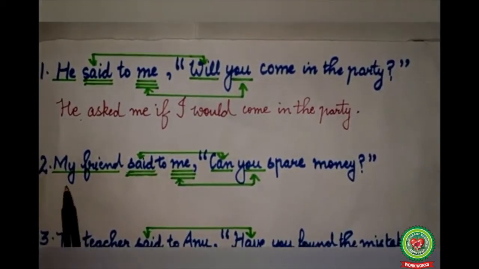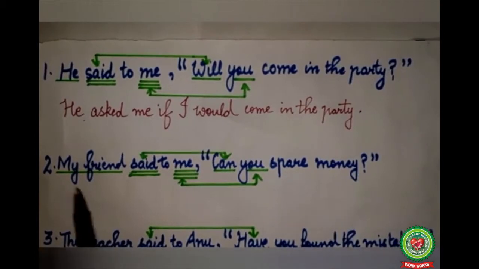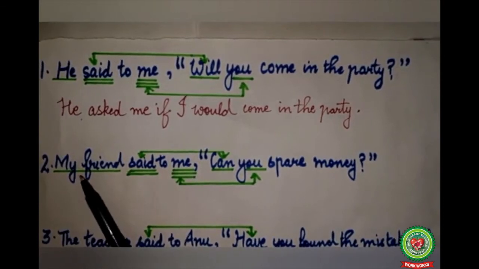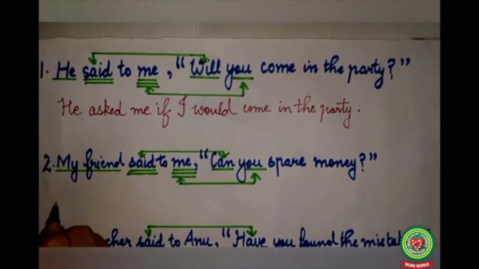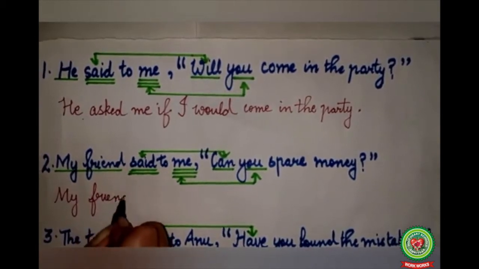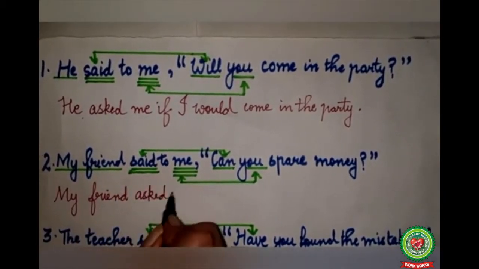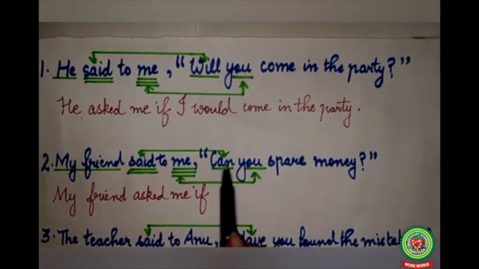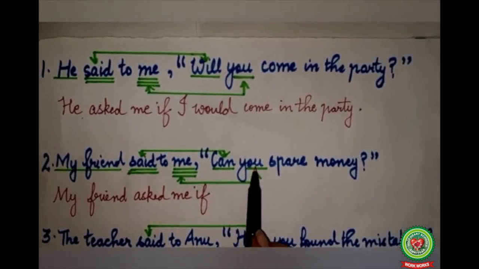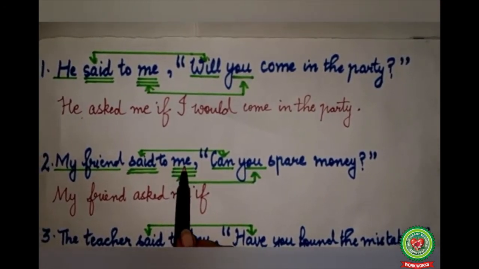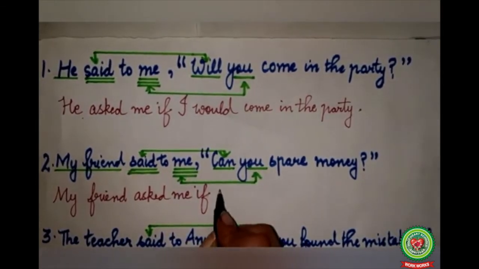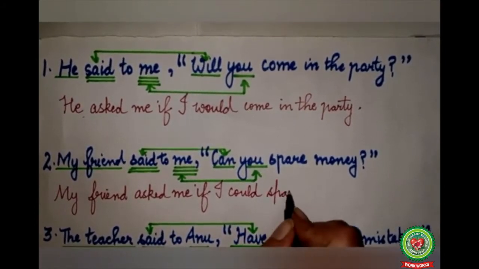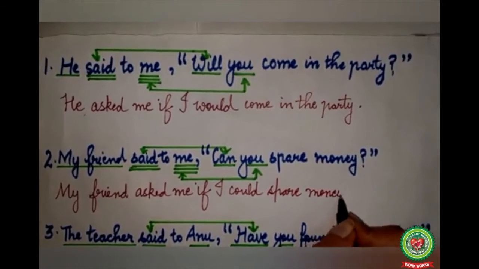The second sentence. My friend said to me, can you spare money? "My friend said to me" is the reporting verb. "Can you spare money?" is the reported speech. My friend is the subject, said is the verb, and me is the object. So our answer will become, my friend asked me, comma and inverted commas will be replaced by if. First we have to write the subject and afterwards the verb. You here refers to me. Me is first person, so you will change into I. Can will change into could. If I could spare money. At the end, full stop.